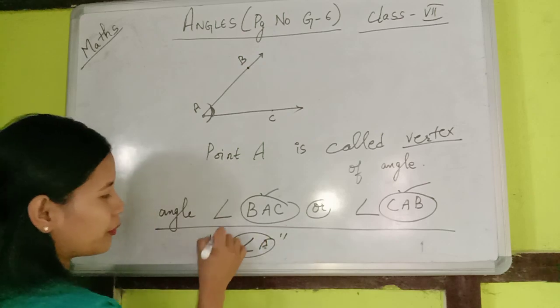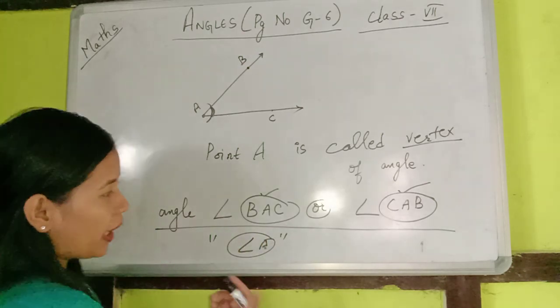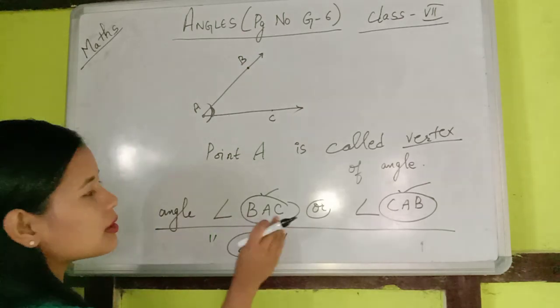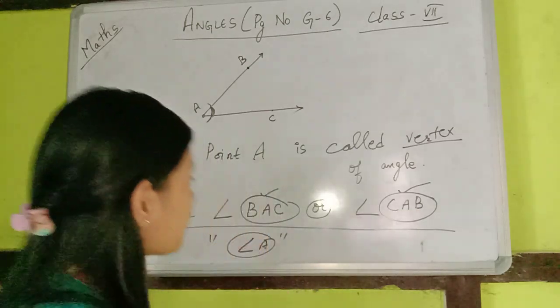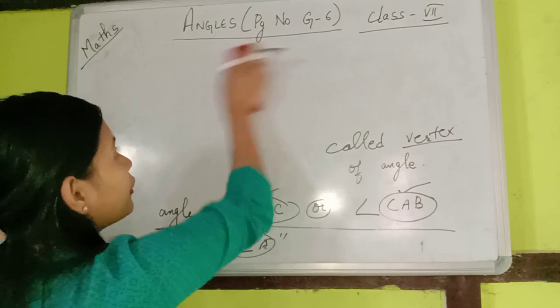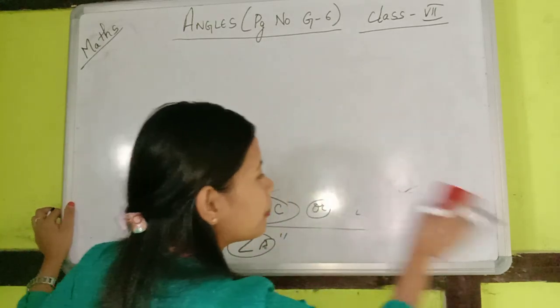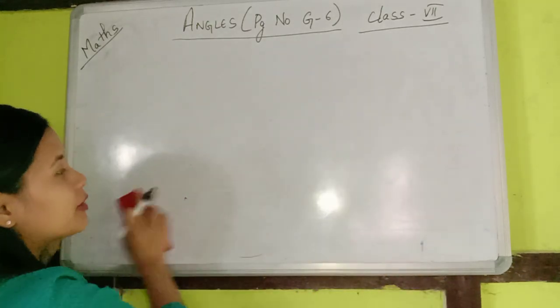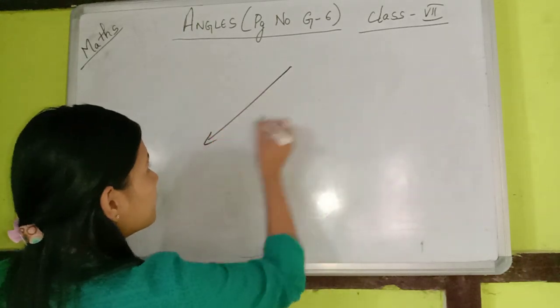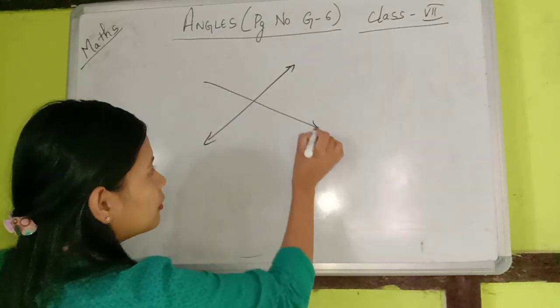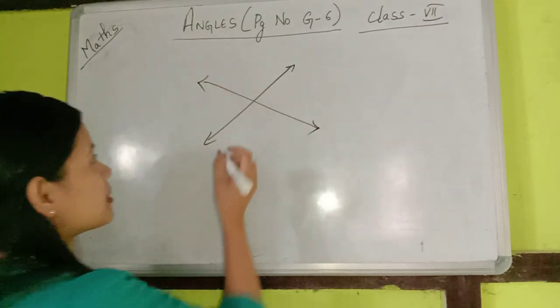You may have a doubt. We can just write angle A. Why are we bothering to write all these alphabets? It is because there may be a scenario wherein the same alphabet represents different angles. Meaning, suppose we take these two lines, okay?